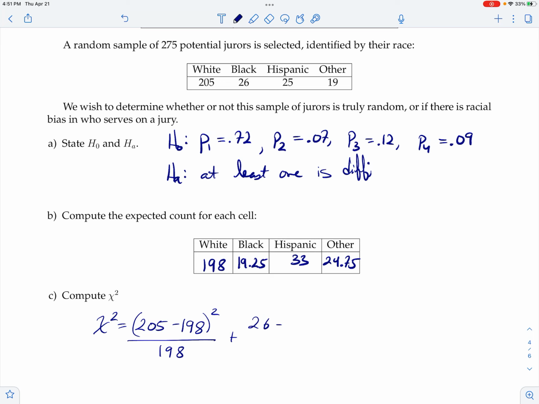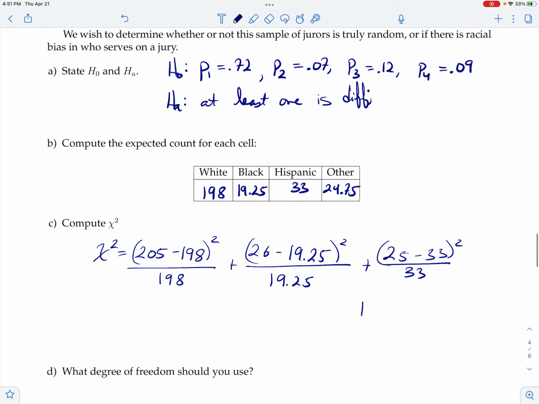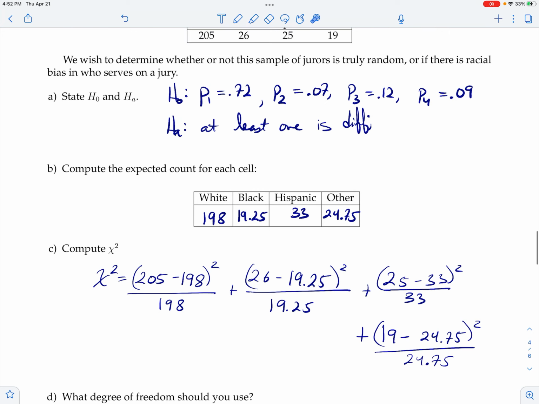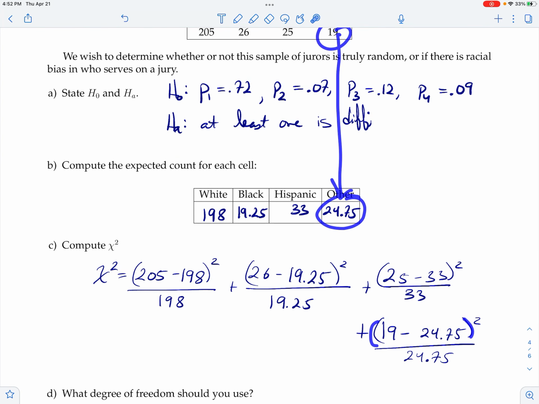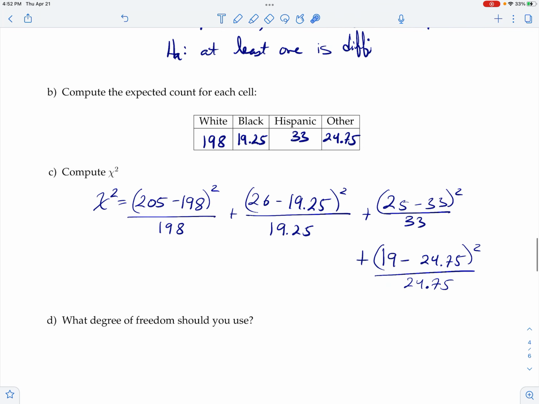Let's just compute chi-squared. So we get 26 minus 19.25 squared over 19.25. We get 25 minus 33 over 33. I got to square the top, almost forgot that. Then I want to say 19 minus 24.75 squared over 24.75. Let me just show you on the last one again where everything's coming from. It's just your observed count minus your expected count. Square the difference, divide by the expected count. And so when you add all of these together, you should get 5.89.